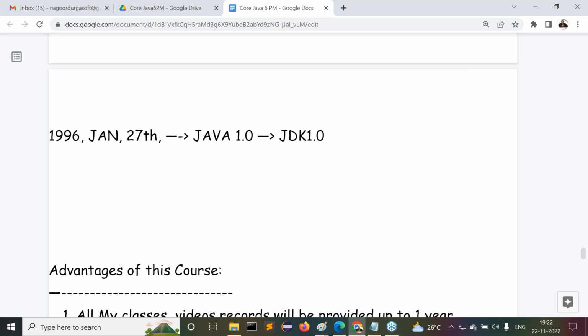Long-term support for what they know, 1.11. Similarly, after 1.11, every 6 months a new version of Java is released. Oracle Corporation is releasing a new version of Java every 6 months. As part of that, now Java 19 is available. This is exactly the story of the Java programming language.